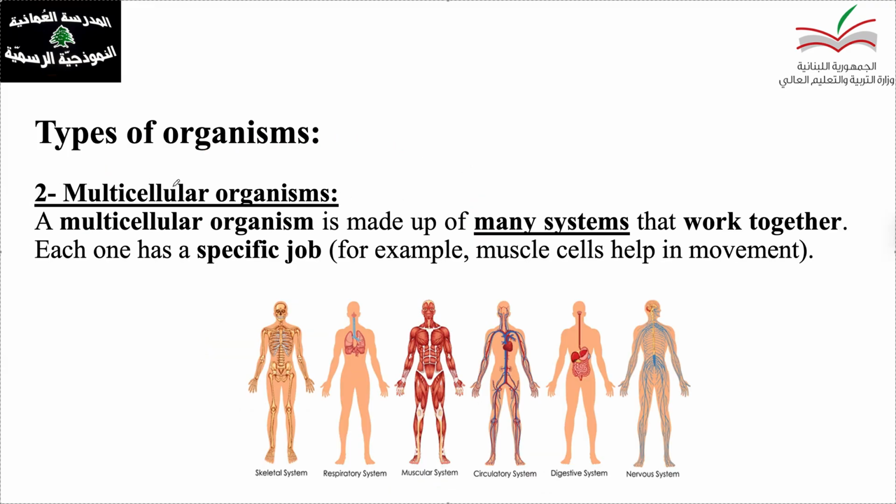However, the multicellular organisms, what do you mean by multi? It means many. Many cellular organisms have many systems, many groups of cells. Each group of cells has a function, has a job in the body. Here you can see bone cells. Bones have a function for support, some for movement, and some of them are important for protection.